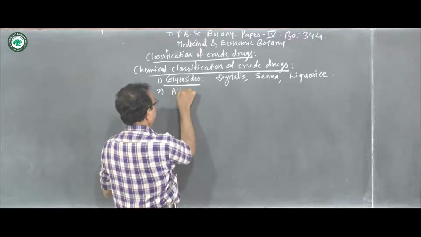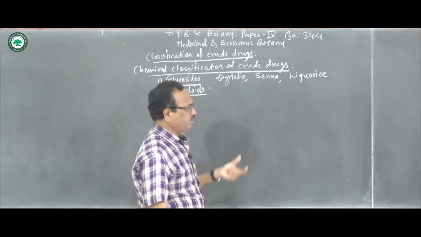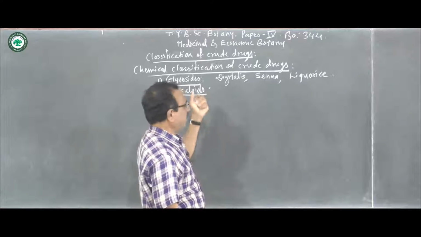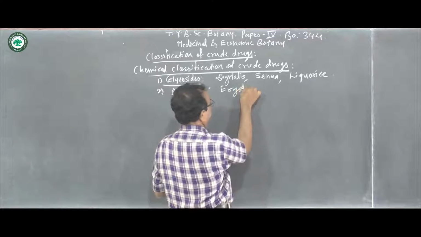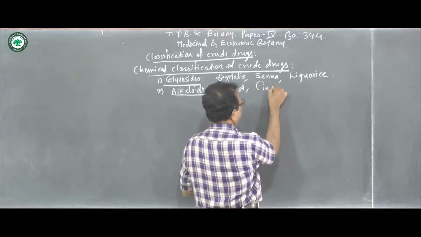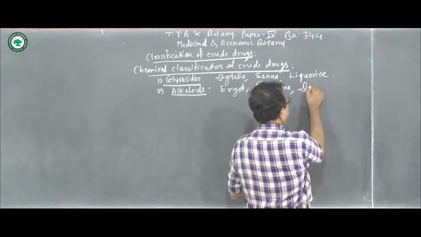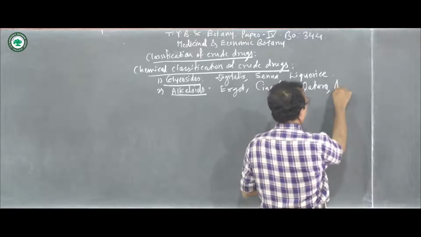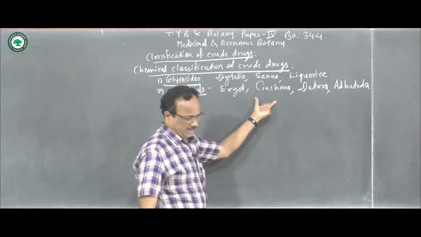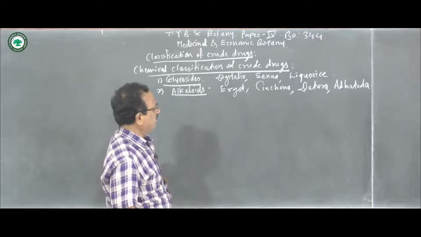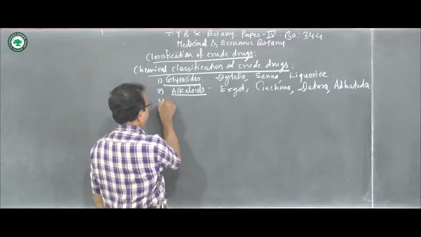Like the alkaloids. All the drugs which consist of alkaloids are kept under the title alkaloid. For example, ergot, cinchona, then datura, hedathoda, and so on. All these plants consist of the active principle that is alkaloids, different types of alkaloids, and so they are kept under the title alkaloids.